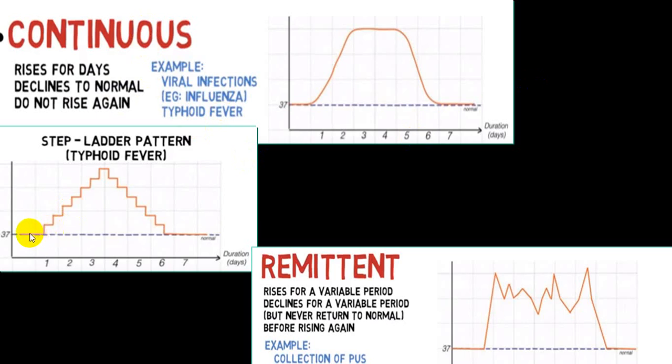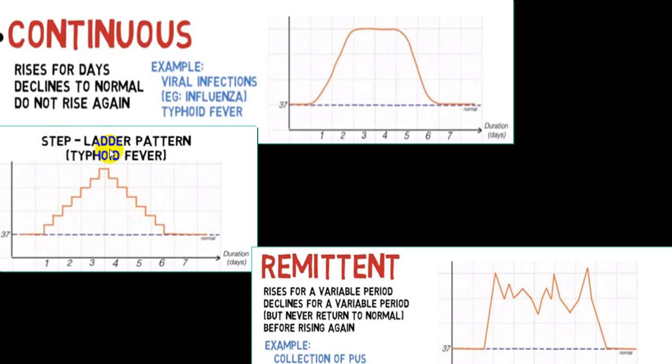So if for one day you have recorded a fever, you can see here the temperature is rising gradually like a step, and it goes to the maximum peak. This is a baseline, and at the end of the day it comes down like a ladder.